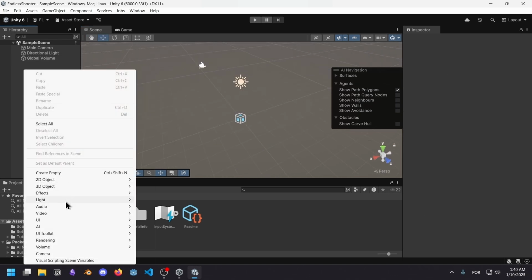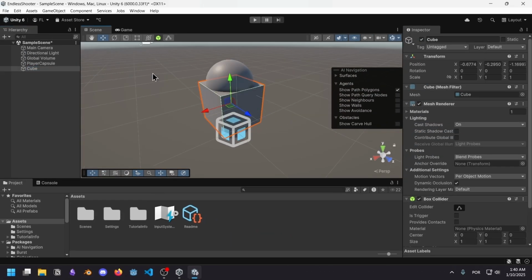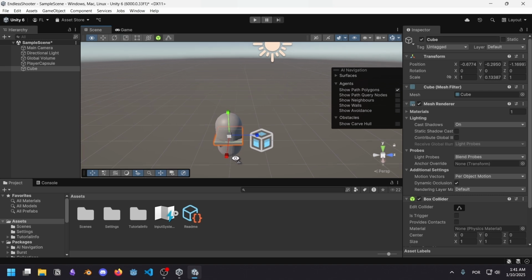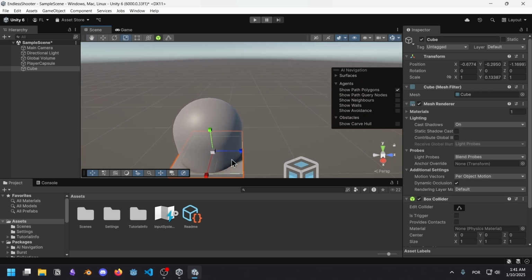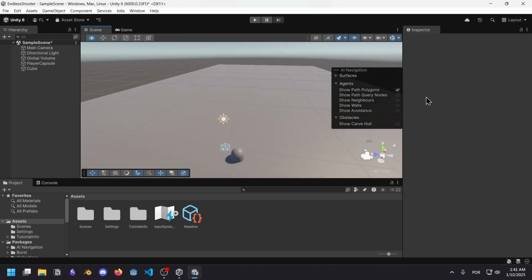So I'm going to create a new capsule. And I'm going to call this player. I'm going to create a new cube and I want to scale it. So if I remember correctly, we press R and then we scale. And I don't remember if there's a way to scale in only X and Z. Yeah, you guys are going to have to say something in the comment sections. I'm just going to do it the newbie way. I would say that's big enough.